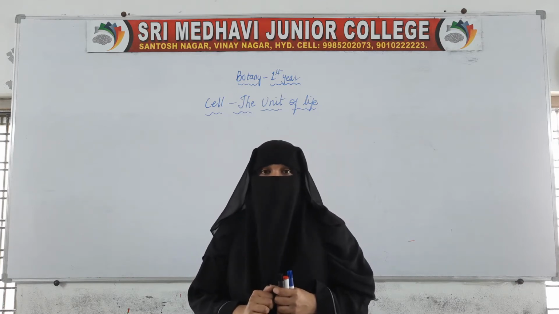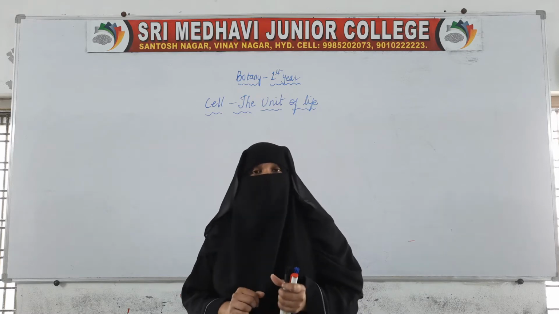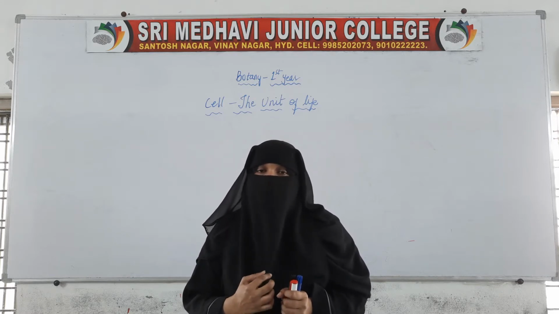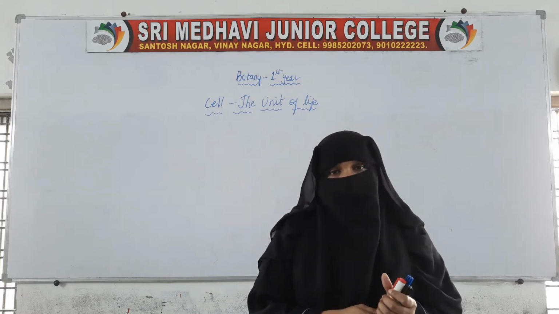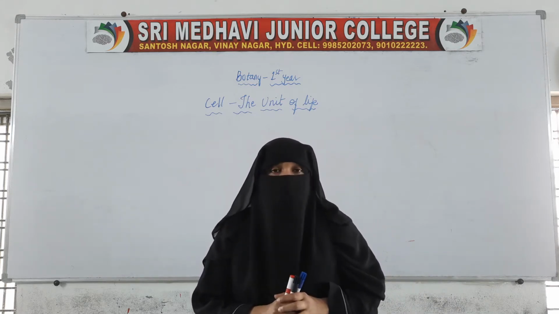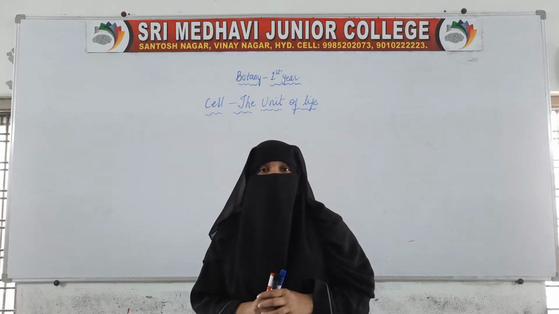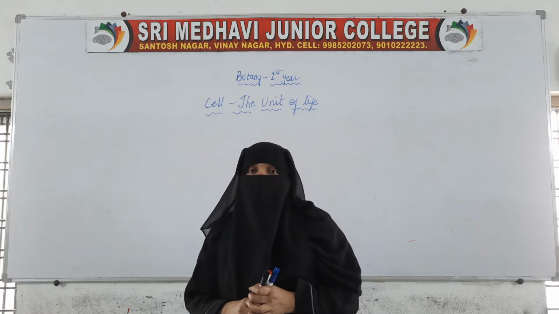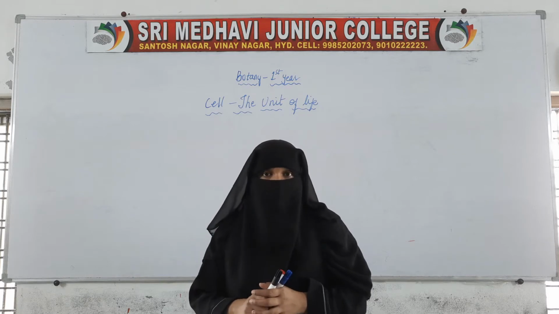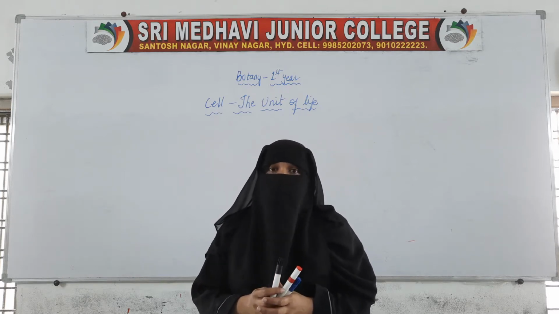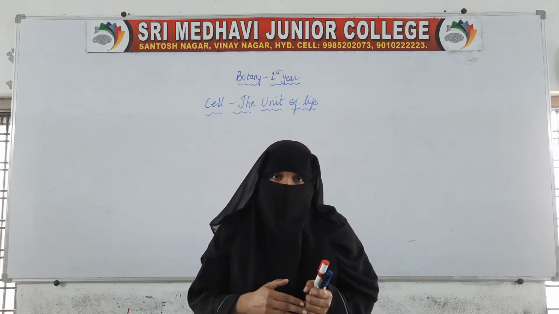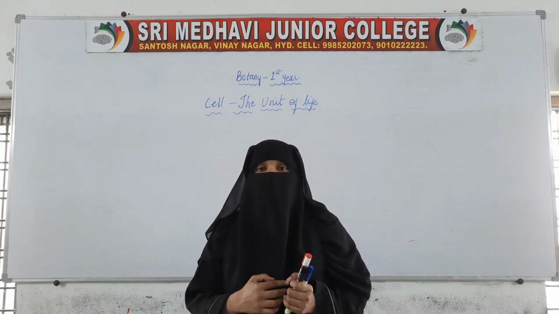whereas in the eukaryotic cell a prominent nucleus is present. Another difference between prokaryotic and eukaryotic cells is the presence of membrane bound organelles. Membrane bound organelles are present inside the eukaryotic cell, whereas in the prokaryotic cell they are not present. Apart from this, there are non-membrane bound organelles like ribosome. Ribosome is an example of a non-membrane bound organelle, so it is present inside the prokaryotic cell as well as in the eukaryotic cell.